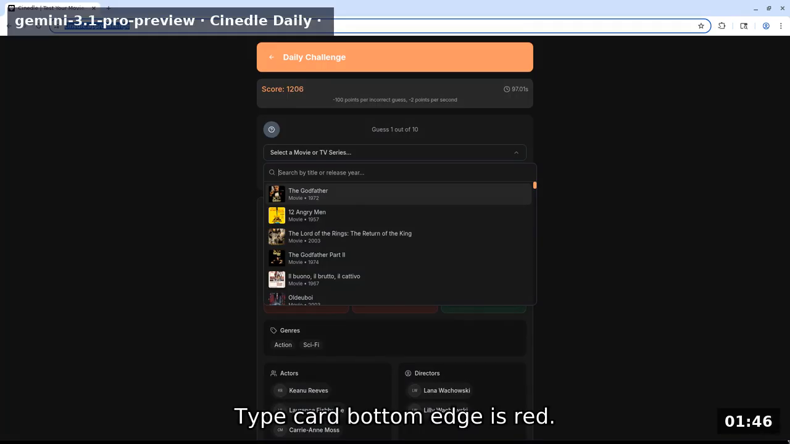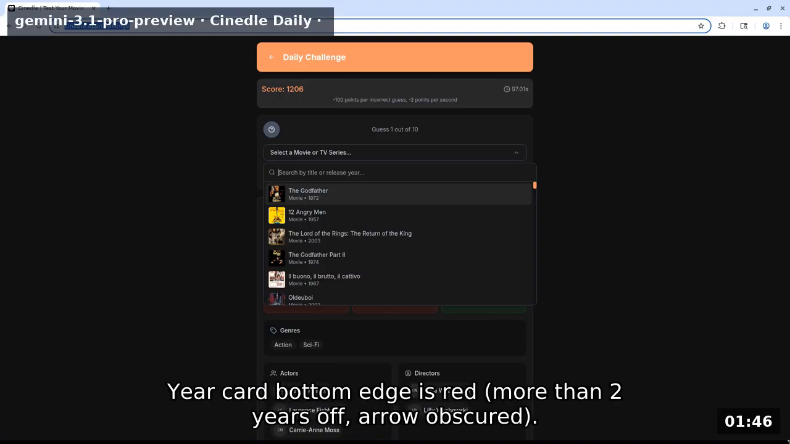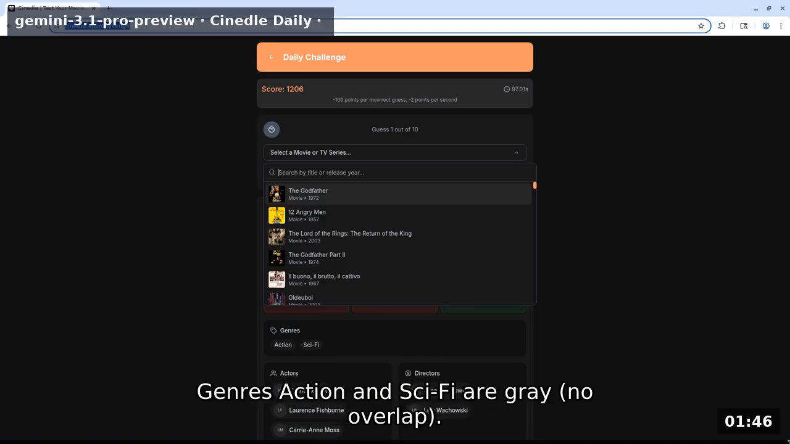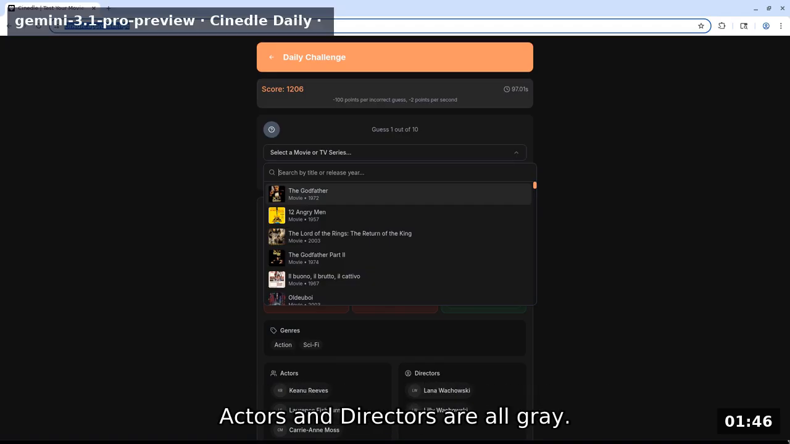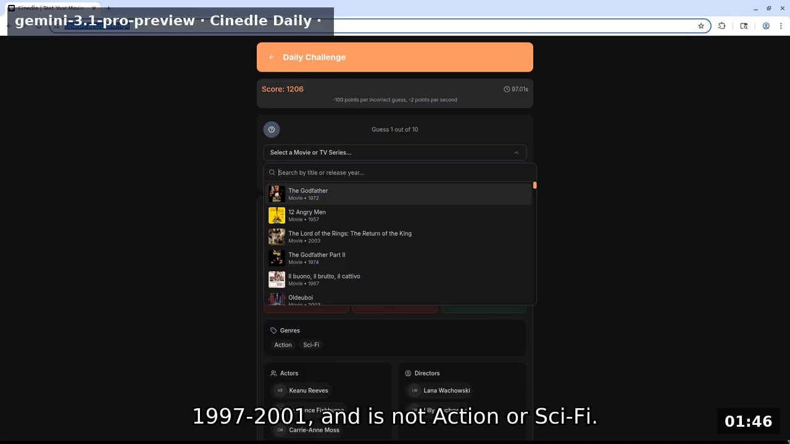Type card bottom edge is red. My guess The Matrix was a movie, so target medium equals TV series. Year card bottom edge is red, more than 2 years off, arrow obscured. Rating card bottom edge is green, same rating, 8.7. Genres action and sci-fi are gray, no overlap. Actors and directors are all gray. The target is a TV series with an 8.7 rating, released outside of 1997-2001, and is not action or sci-fi.